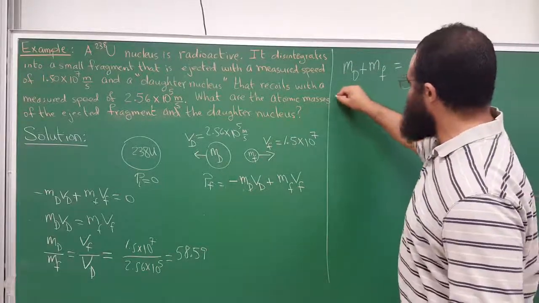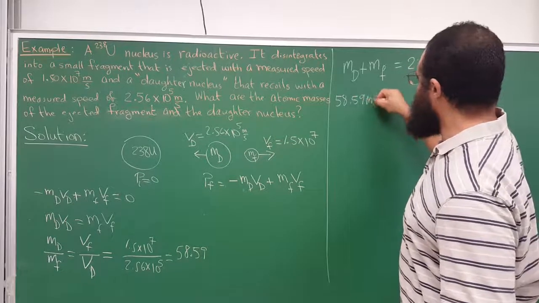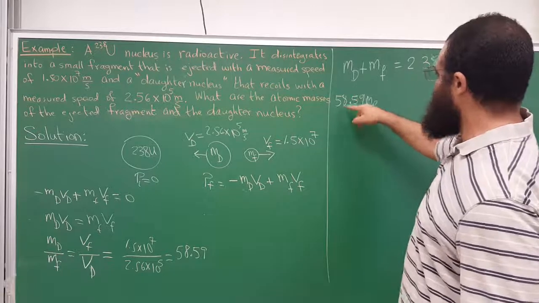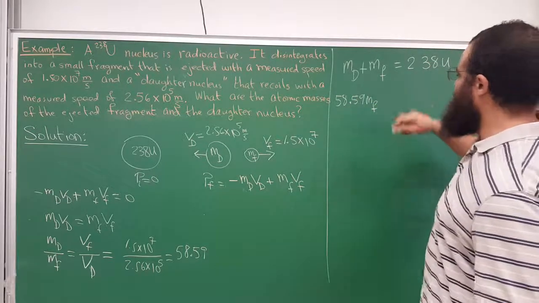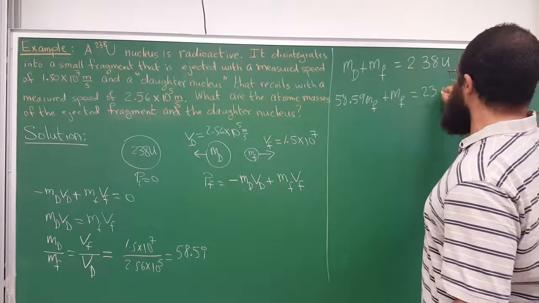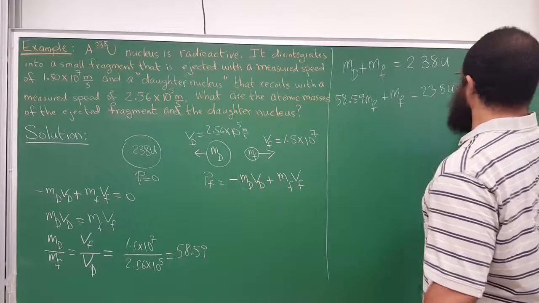So this will be 58.59 times the mass of the fragment, because the daughter is 58.59 heavier than the fragment, plus the mass of the fragment equals 238 U, and so the mass of the fragment will be that.